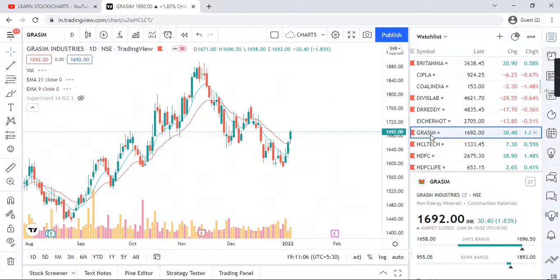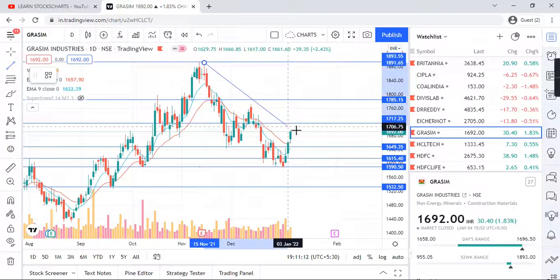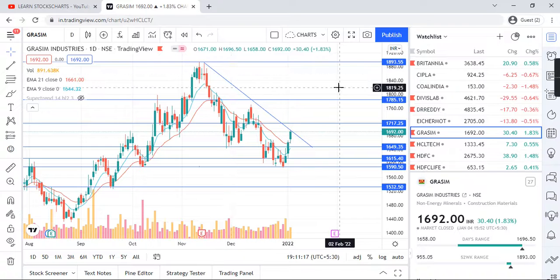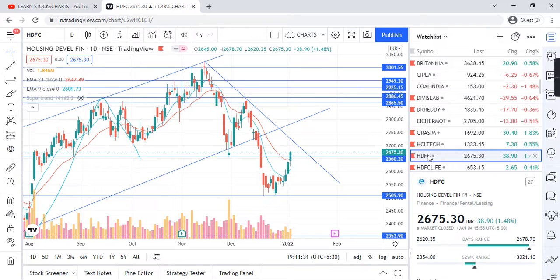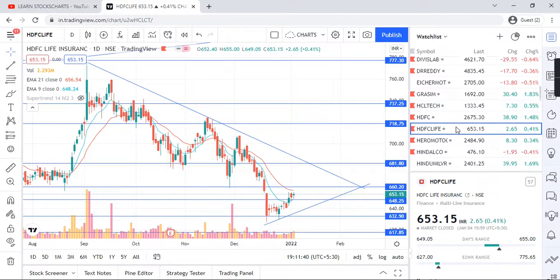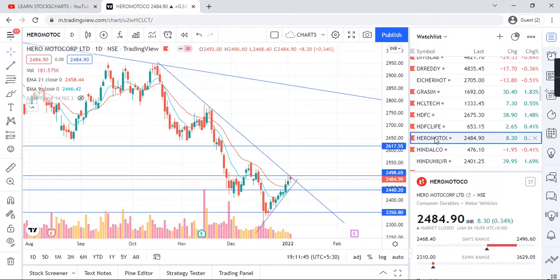Grasim, guys, upside but respecting the resistance. I can see one trend line. So let's wait and watch how this trend line performs. HCL Tech. IT companies' results are coming soon this week. So basically moving upward. HCL Tech, HDFC moving towards the resistance. HDFC Life, guys, symmetrical triangle. Hero Motocorp respecting the resistance.